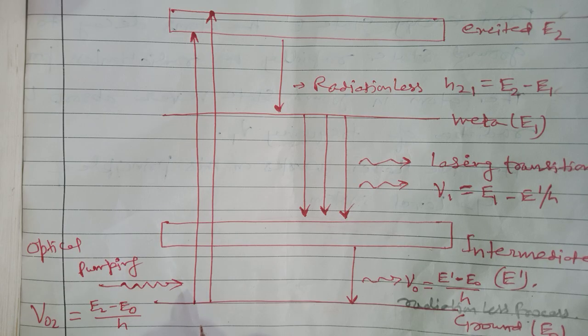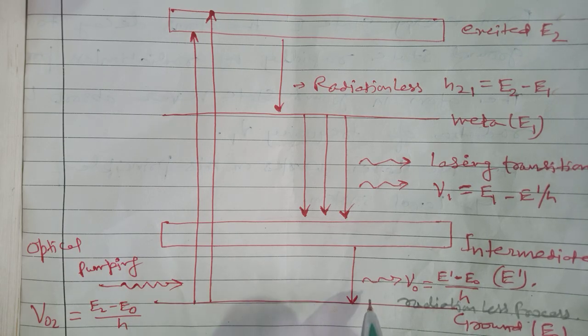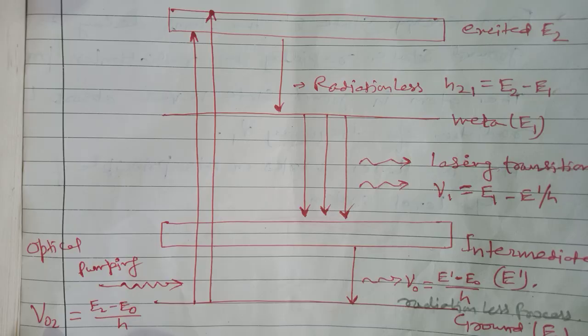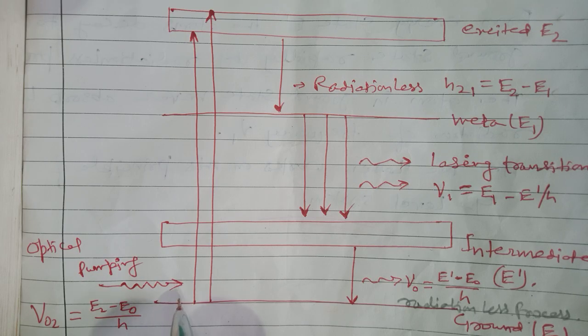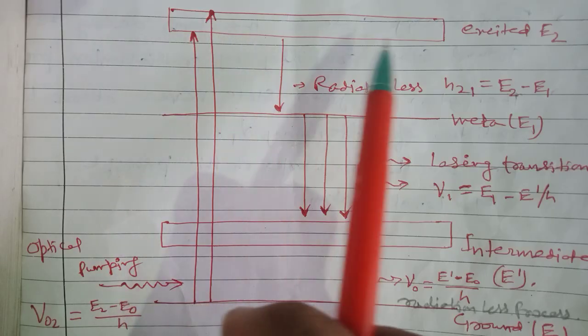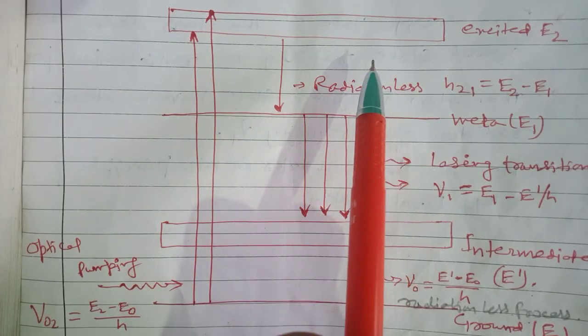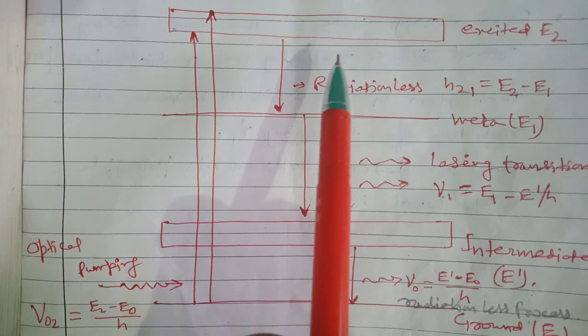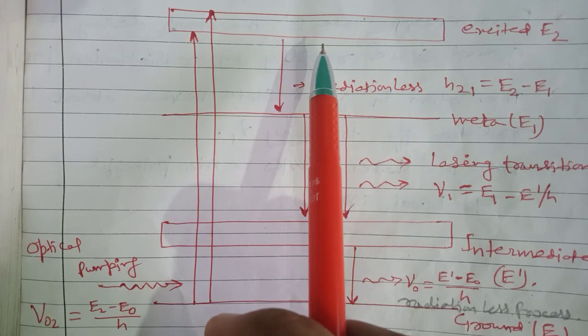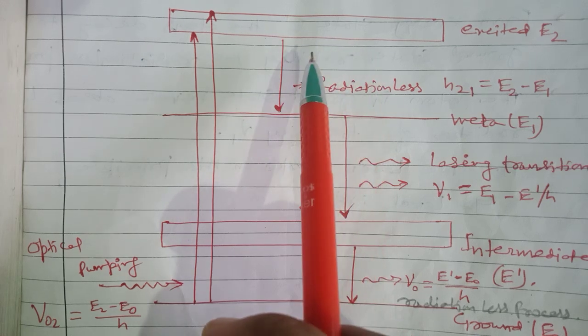Just like the three level system, atoms are present in the ground state, which absorb the photon of radiation of frequency nu02 equal to (E2 minus E0) upon h. When the optical pumping process starts, this photon is absorbed by the atoms present in the ground state, which jump to the excited state. The atoms in the excited state do not stay for a longer time, and jump down after approximately 10 to the minus 8 second.